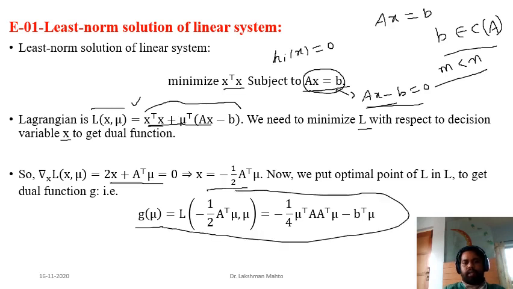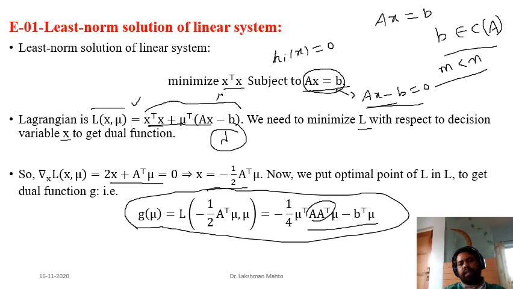So we have already got this dual function g of mu, and remember that we have an equality constraint, so that's why only mu is coming, and lambda is not coming. Why? Because we don't have any inequality constraint. So the dual function is just a function of mu. This is a very nice function. What function? It is a quadratic function in mu. And what is the coefficient matrix? A times A transpose. This matrix always happens to be positive semi-definite, but there is also a negative sign here. Due to that, negative A A transpose becomes negative semi-definite. So that's why it is a concave function.